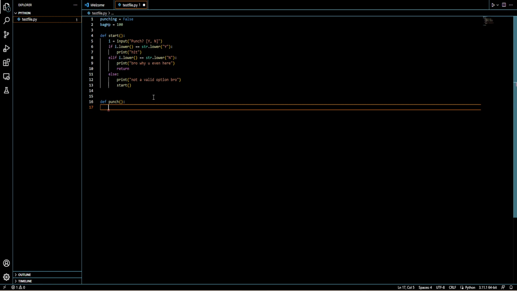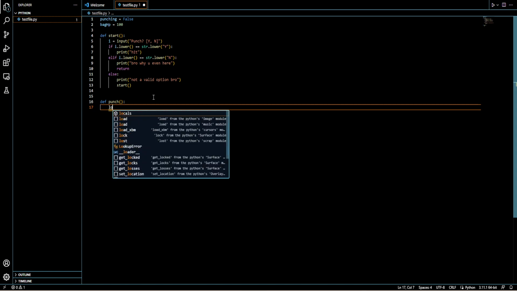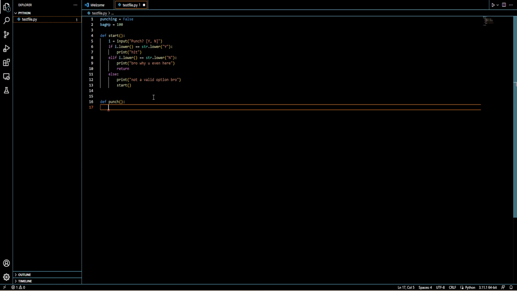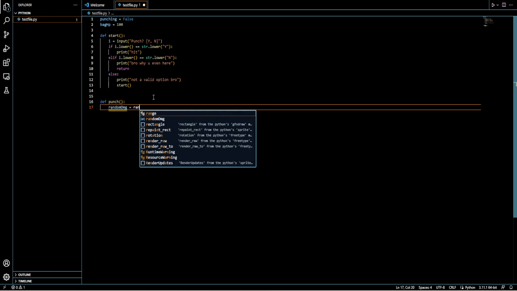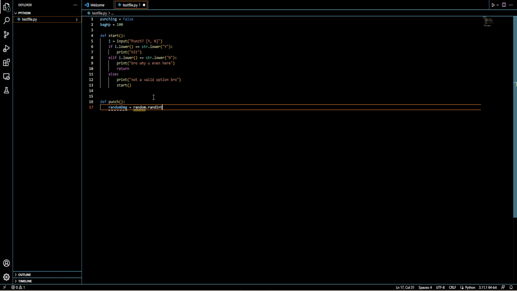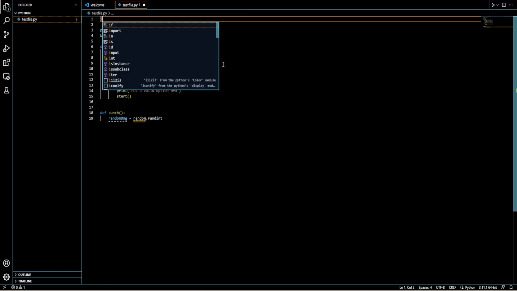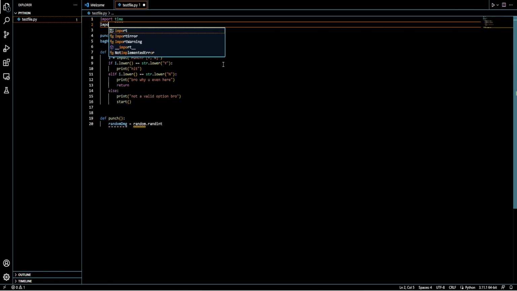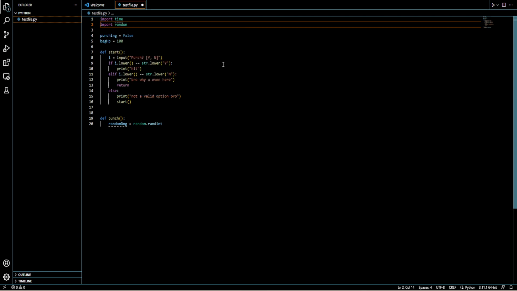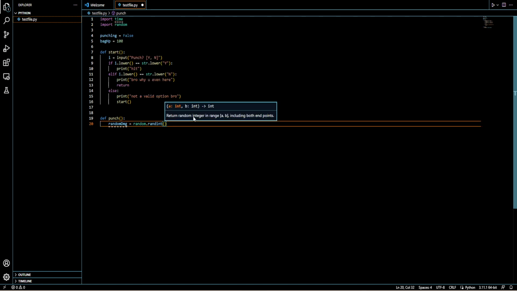Okay, anyway, so now we've hit it. Now what we're gonna do is, I almost typed local. I'm used to coding in Roblox's Lua, and don't mind me, okay? I'm gonna do random damage equals random dot randint. Oh yeah, wait, did we import random? No, we removed that. Okay, we're actually gonna add an import, which will be import time and import random. And you won't have to install these; these are pre-installed. Damage 5 to 16.